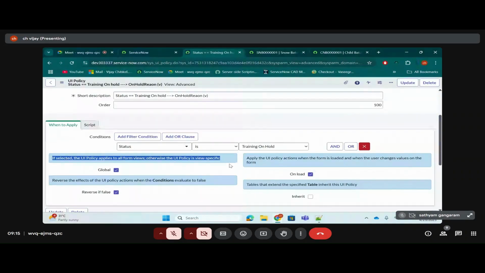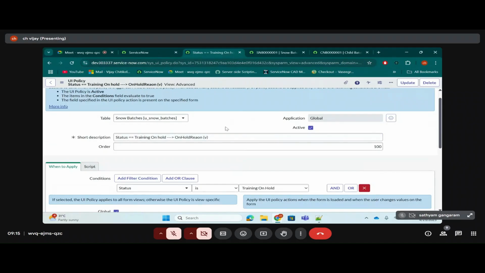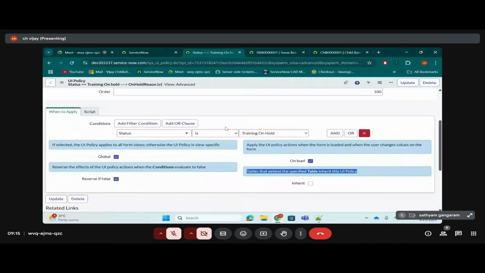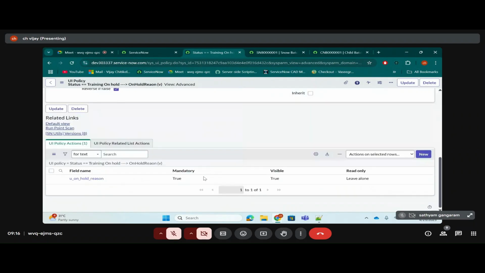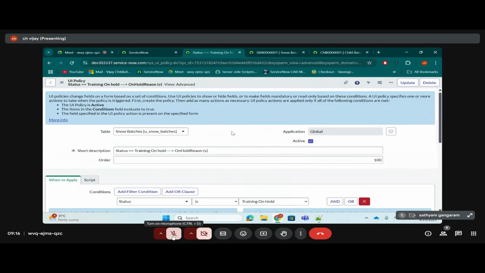If the global checkbox is checked to true, it will be applicable for all the form views. If it is unchecked, it will work on only one view. Inherit: whatever table you are giving, if the table has any child tables, whatever you are writing, be it a UI policy or client script, it will also work for the child tables, not only for the parent table. Reverse if false: if this condition is evaluating to false, then it will reverse the effects of the UI policy action. Clear? Yes, sir.